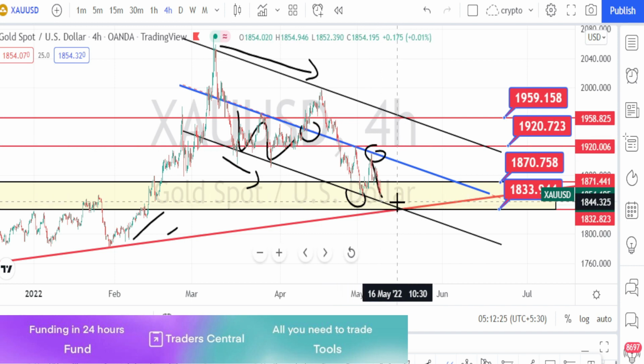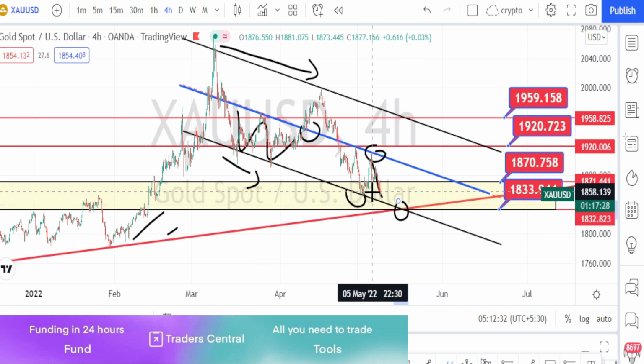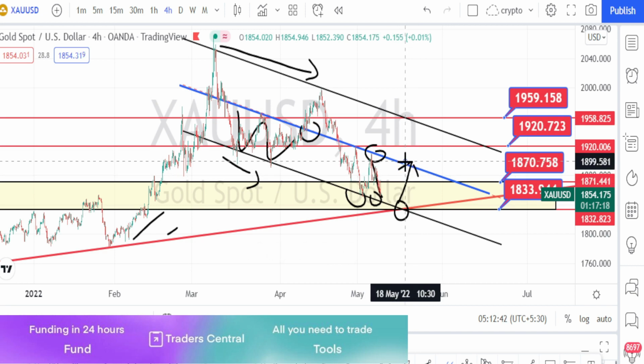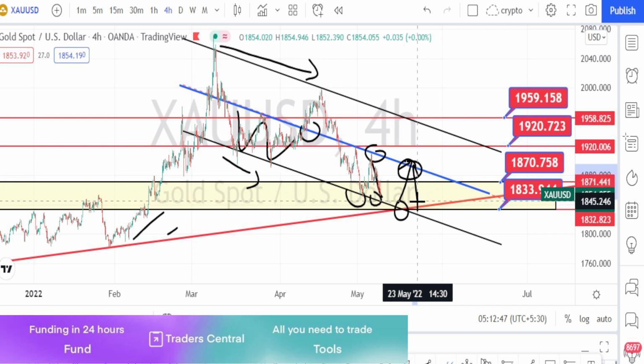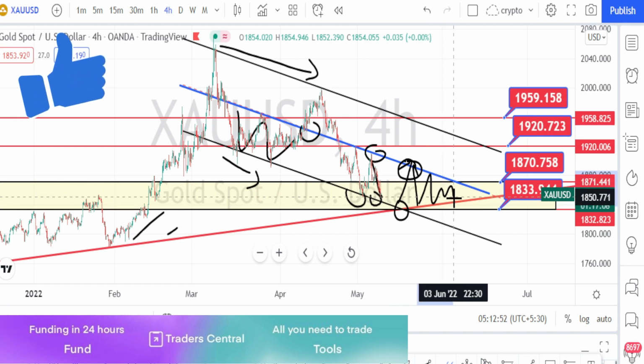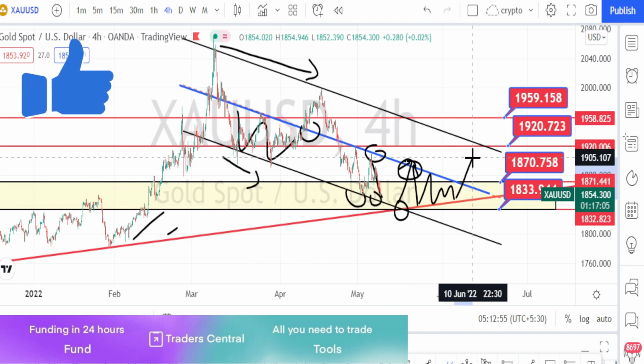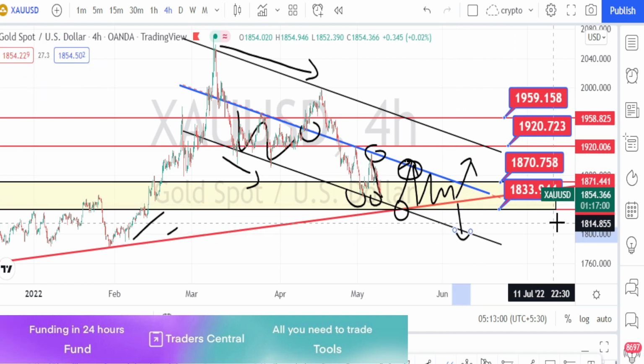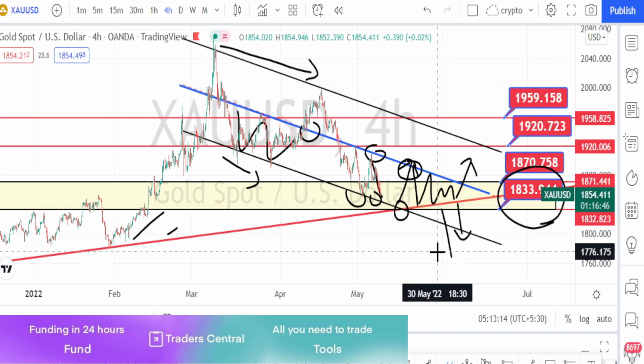So as long as the price action doesn't break this support line from the daily time frame and the bearish channel pattern support line, there are chances for the price action to bounce back on the bullish side. But as long as the price action doesn't break this mid line, we can expect it to bounce back, and we can clearly notice that the ranges will become narrower and narrower. So soon we can expect directional momentum on the bullish side or on the bearish side. And if the price action breaks this major support level, we can expect a very steep fall in gold.